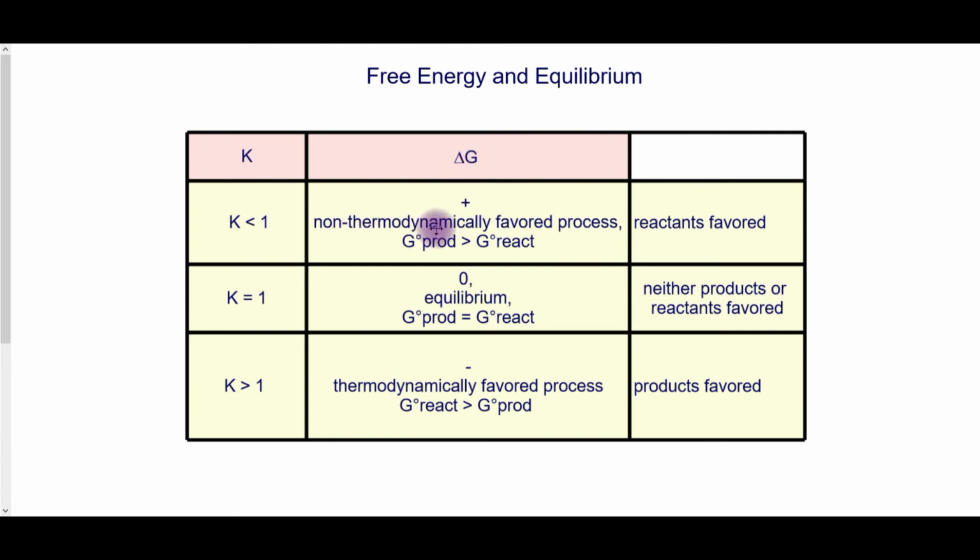Comparing our values, if K is less than 1, the change in free energy is positive. This means it is not thermodynamically favored and that the reactants are favored. If K is equal to 1, the change in free energy will be 0 and we are at equilibrium. If K is greater than 1, the change in free energy will be negative, and this is a thermodynamically favored process, meaning it will proceed towards the products. This is an important slide to know.